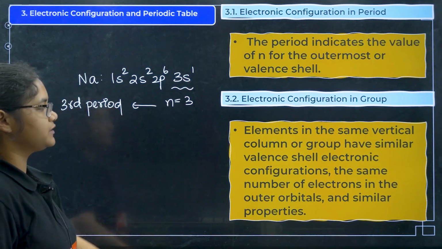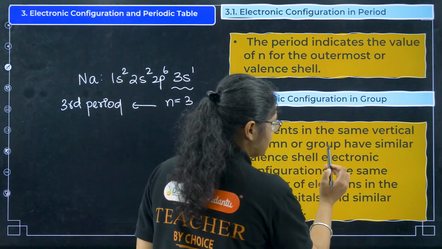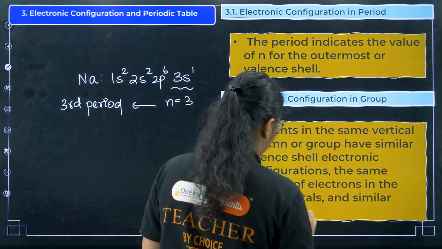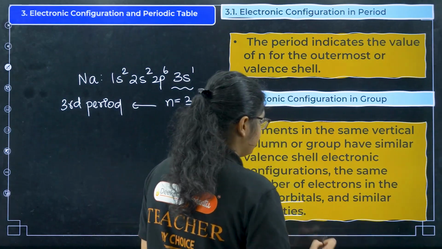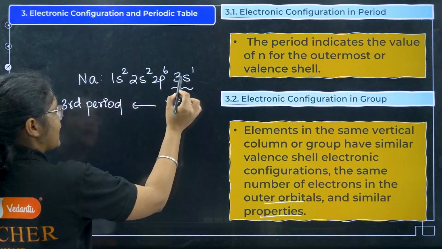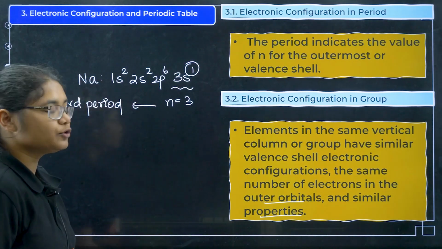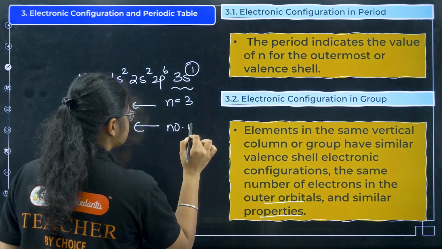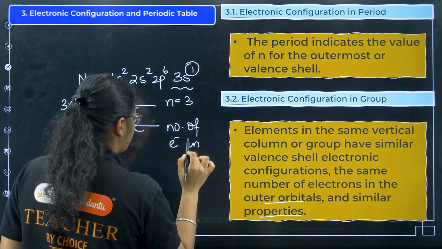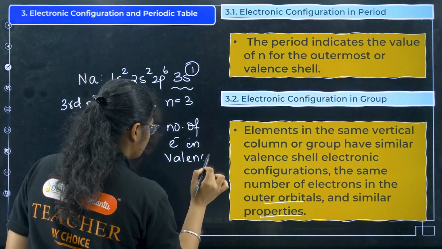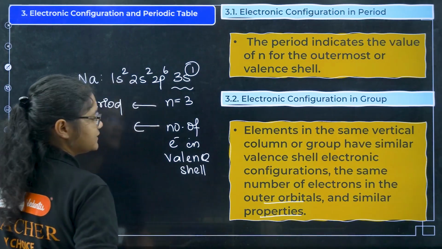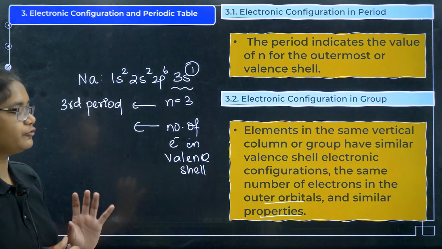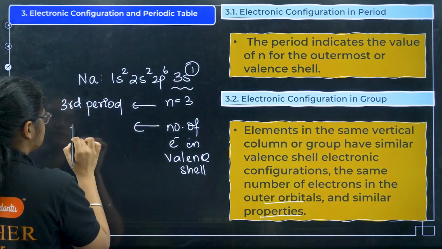Next, electronic configuration in the group. So elements in the same vertical column or group have similar valence shell electronic configuration, the same number of electrons in the outer orbital and similar properties. So the group can be denoted by the number of electrons in the valence shell. If it is 1 and 2, that is fine. If it is more than 1 and 2, I will tell you by example. So here I can say that it is from the first group.